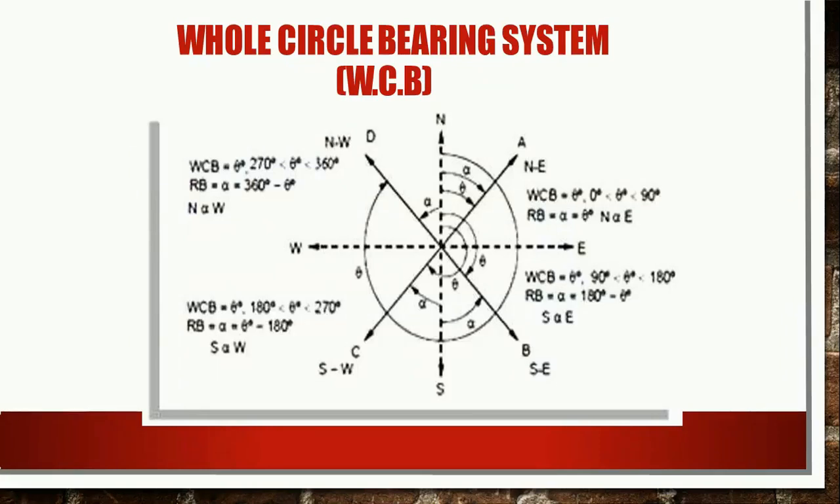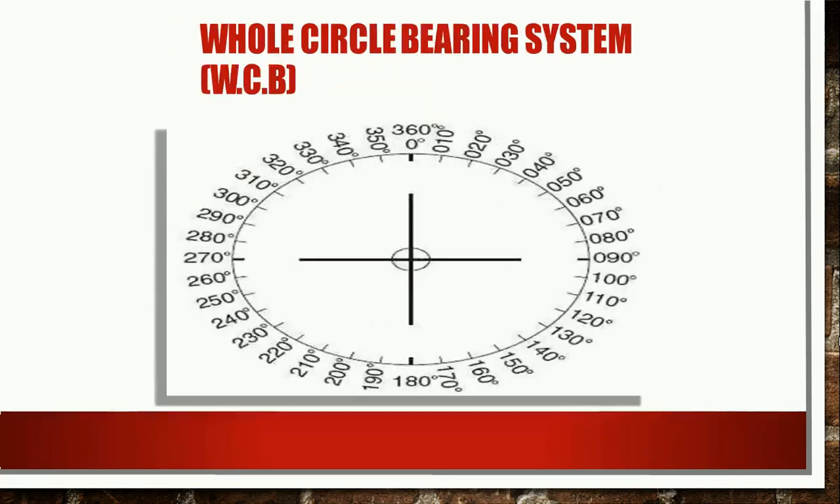For example, there is a station point O and you have to measure the bearing of line OA, which lies in the first quadrant. You have to measure the bearing with respect to magnetic north, always in a clockwise direction. This is the diagrammatic representation of bearings OA, OB, OC and OD, which lie in four different quadrants, and you measure the angle with respect to north only. This is the graduation of whole circle bearing, starting from 0 degree, then 90, 180, 270, and ending at 360 degree.